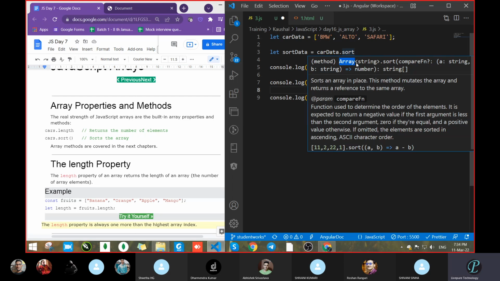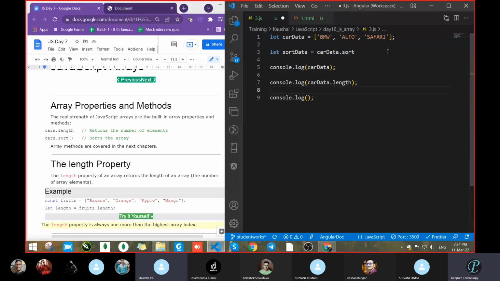Yeah. So next, after this, what is written? Dot sort. Correct. And after that, parenthesis has started, and something is written there. What we had discussed regarding this interrogative sign. We had told something regarding this. What is that one? Can anyone? Compare function, sir. Where we are passing this. The compare, I think it's optional. Yes, sir, optional. It may be, it may not be. It's not compulsory that you have to pass.